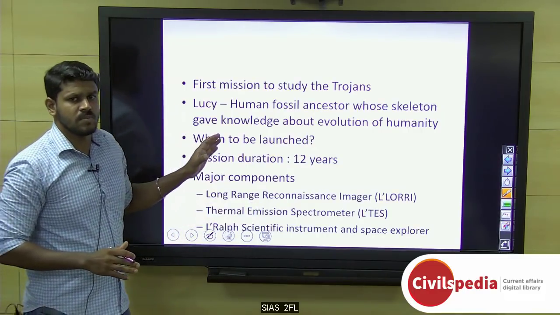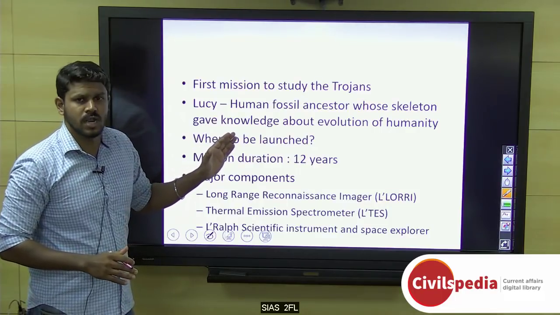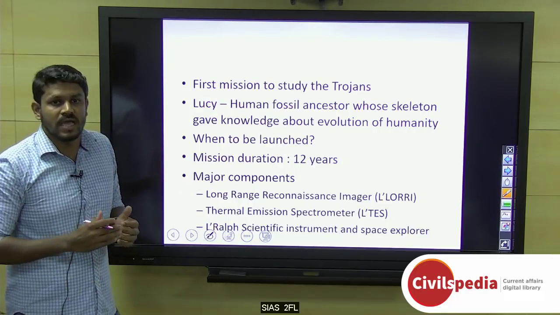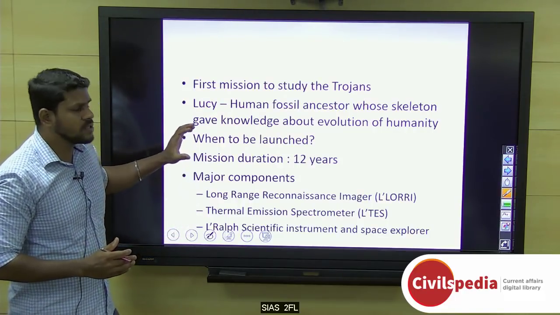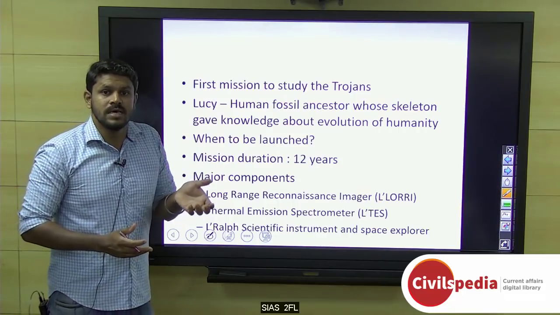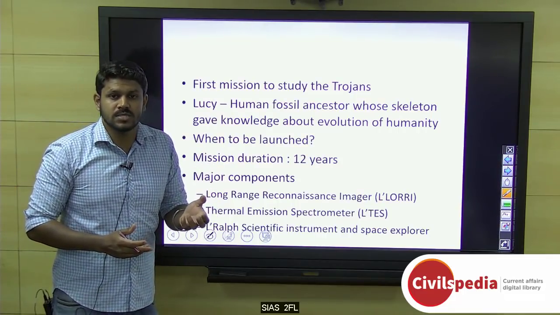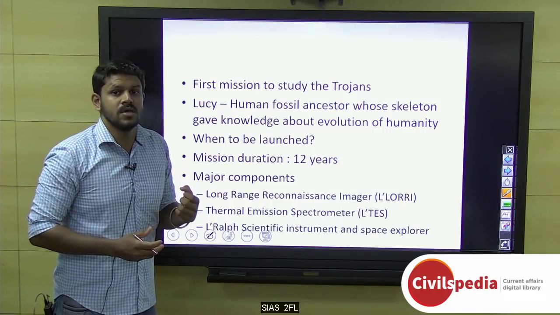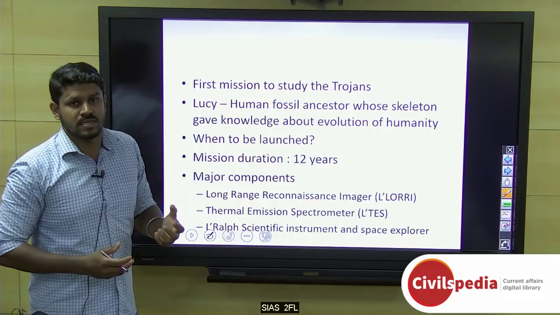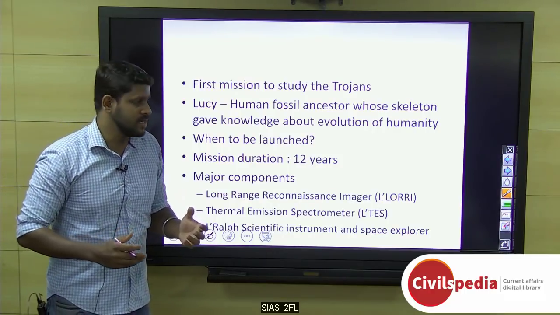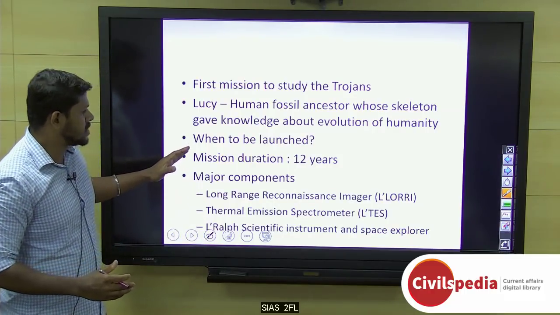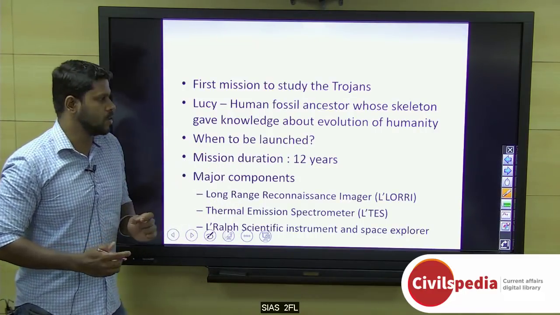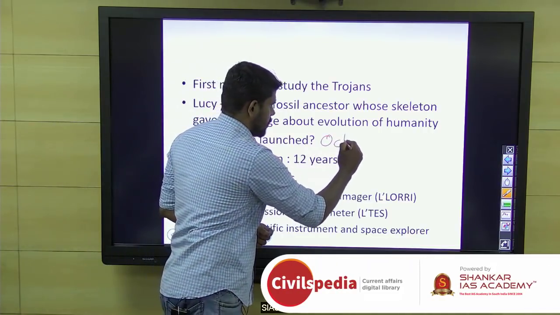The name Lucy was given because Lucy was a human fossil ancestor whose skeleton gave us information about the evolution of humanity. Therefore this mission was given the name Lucy, because asteroids, particularly the Trojan asteroids, are called fossils of planet formation, which will give us enough information about the formation of the solar system and planets, and the origin of life and molecular life on Earth and other planets. It is about to be launched in the month of October 2021.